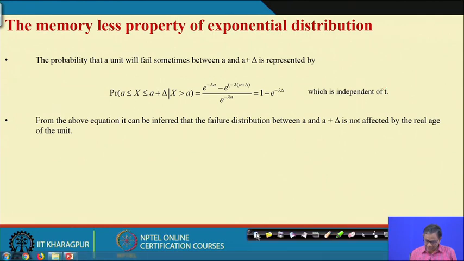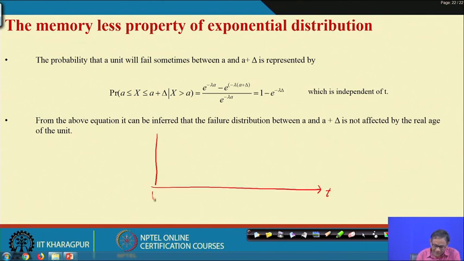Exponential distribution has a very good property which is known as the memoryless property. It is something like this. Suppose you started with time t equal to 0 and you have a distribution like this; this is the exponential distribution, f(t).